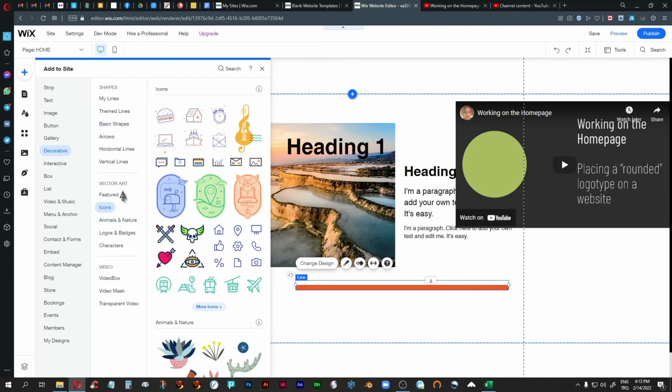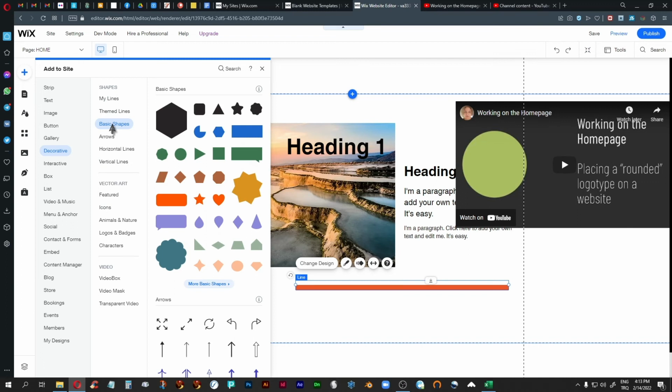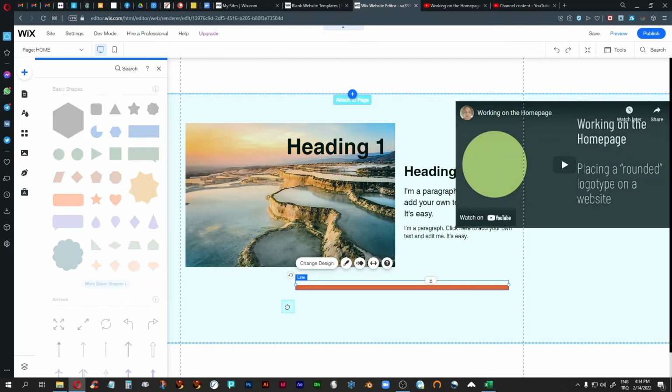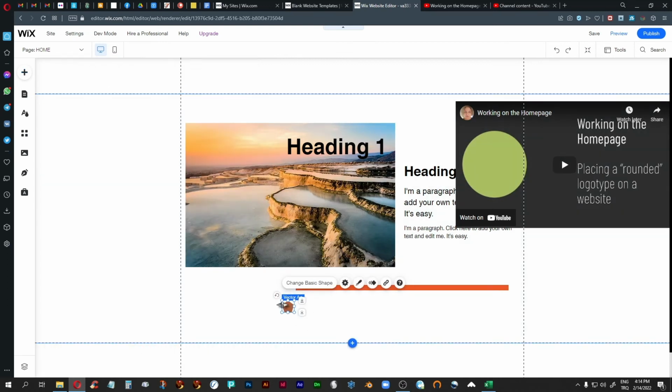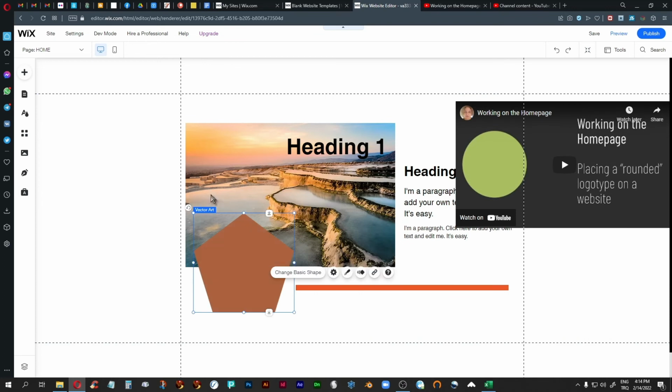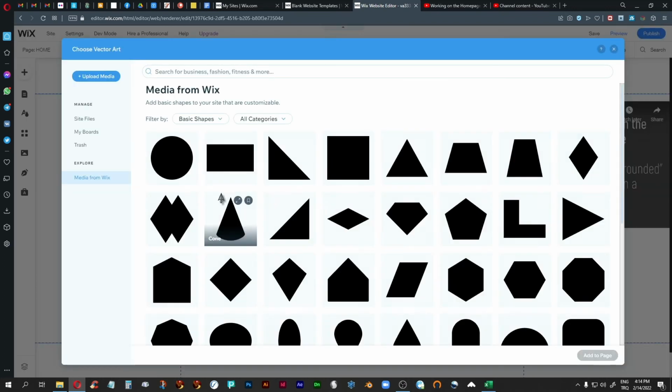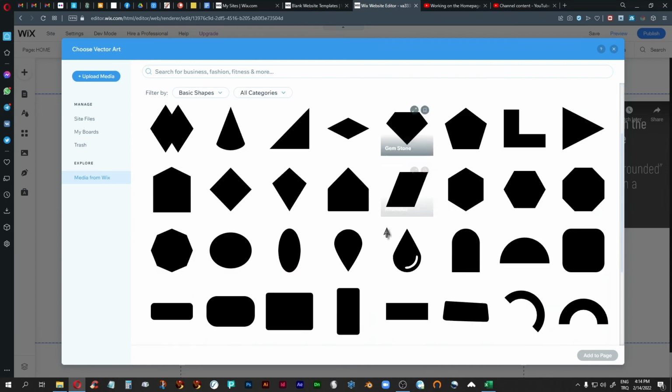the vector art I would stay away from, people. Those are usually not terribly nice, and you will find much, much nicer things when you actually start putting your site together. But there are basic shapes which are quite useful. So, for example, let's just add this here. I can scale this up, and then I can change this also if I want to.